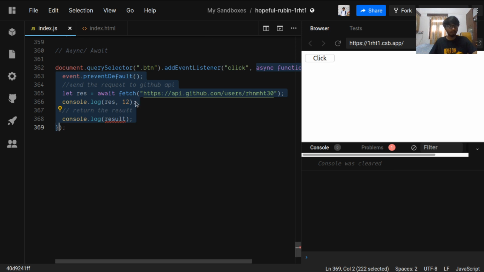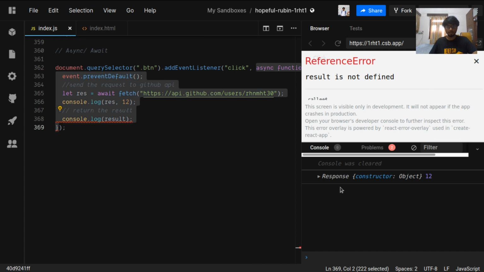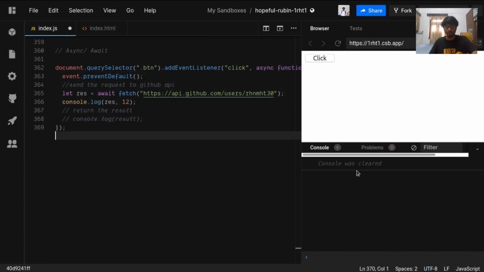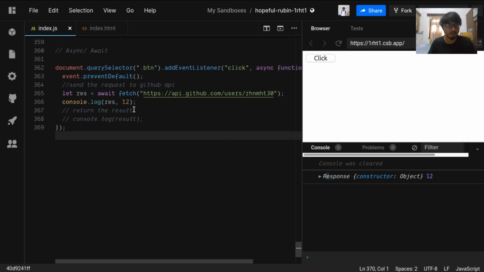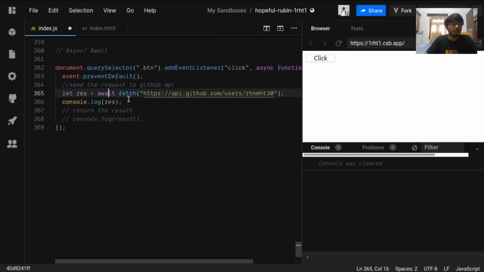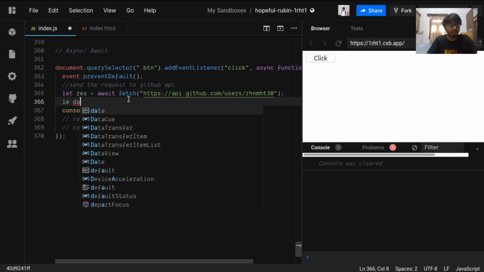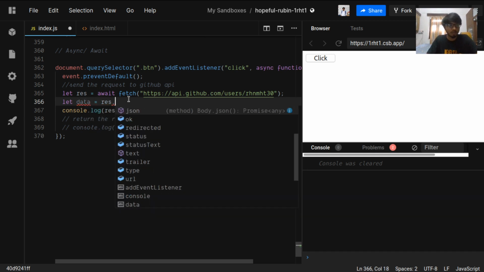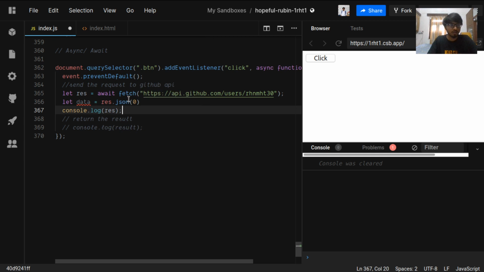Okay, whenever I click this, result is not defined for the time being. Whenever I click this, it will give me a response. And this string, I should remove this. Also for getting the JSON, we need let data equals response.json, and let's see the data.